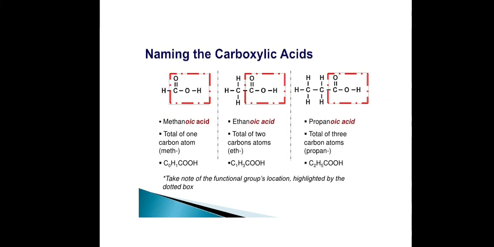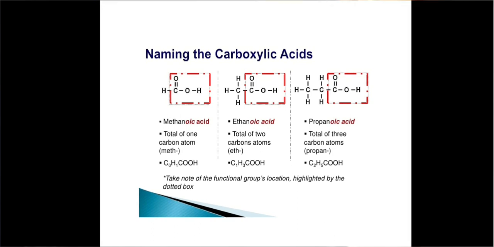So this is the naming of carboxylic acids. How are the carboxylic acids named? There are three ways of naming carboxylic acids. One is the common system, the second one is the derived system, and the third one is the IUPAC system. The simple carboxylic acids are better known by their common names.